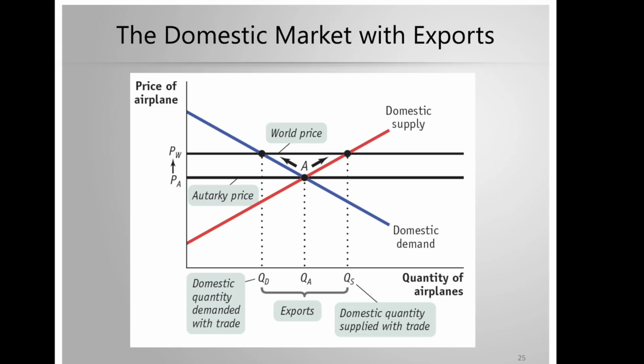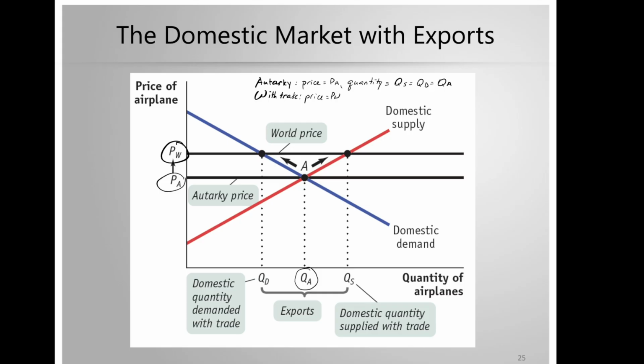How do we know we have exports here? We start with autarky price, PA. And A is our point of equilibrium. And so at this point, both the quantity supplied and quantity demanded is QA. When the country opens to trade, they witness that the world price is higher, and so their price now becomes PW. At this new higher price, consumers are less willing to buy the product, but the producers are more willing to sell the product.